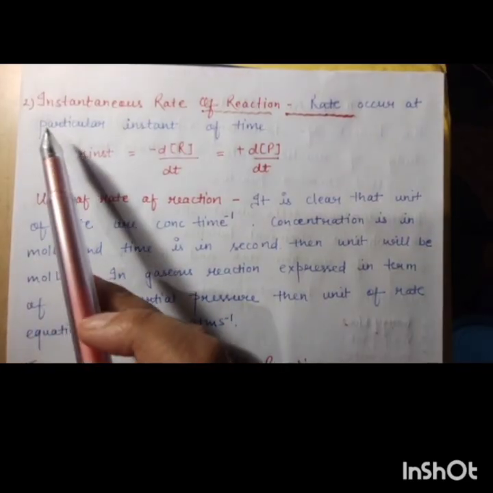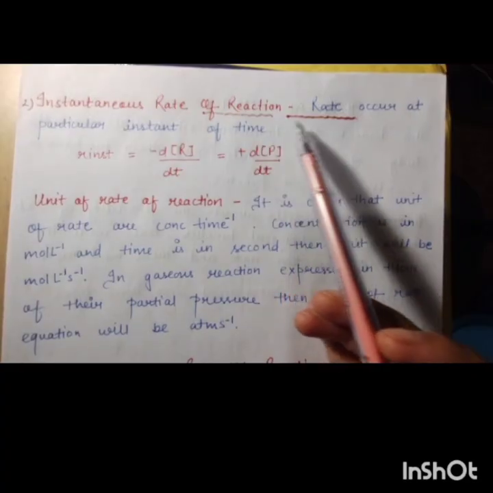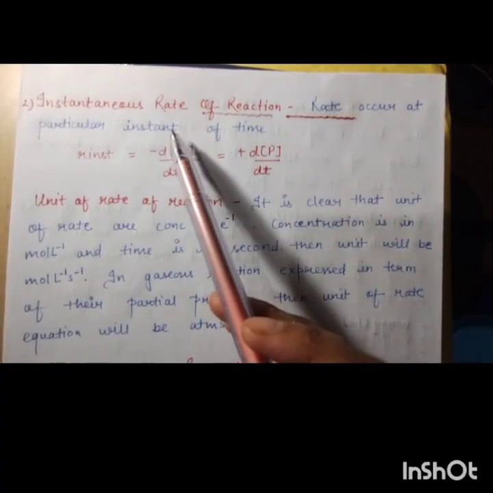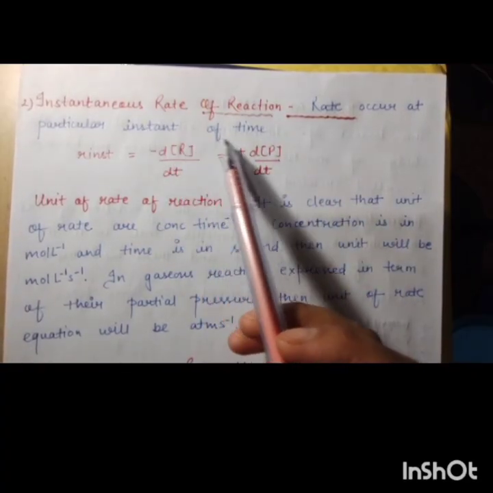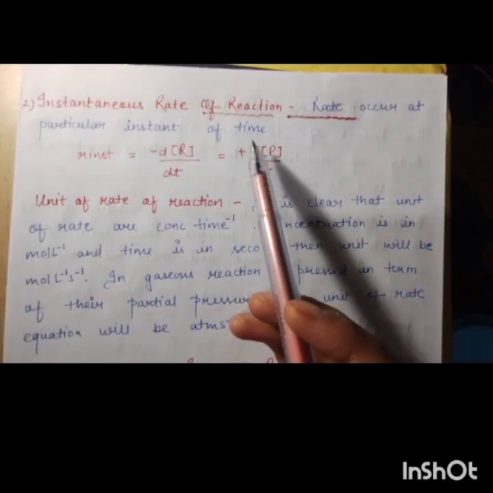The next category is the instantaneous rate of reaction, that is, the rate of reaction at a particular instant of time.